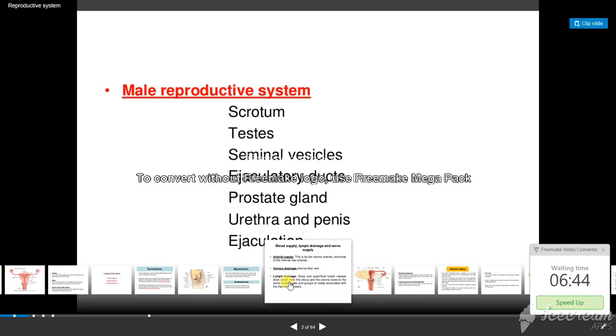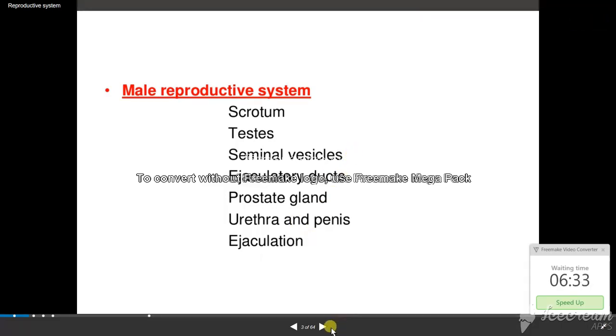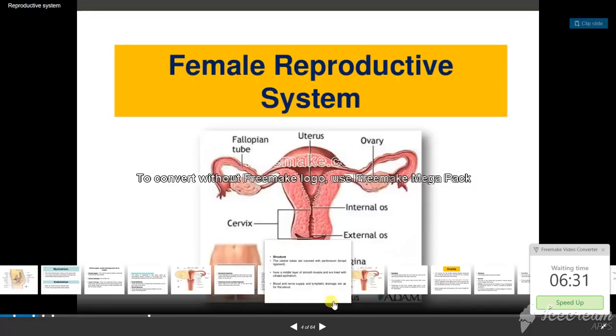The female system is divided into external genitalia, internal genitalia and the breast. The male system has the scrotum, testes, seminal vesicle, penis, ejaculatory ducts, prostate, urethra and ejaculation.